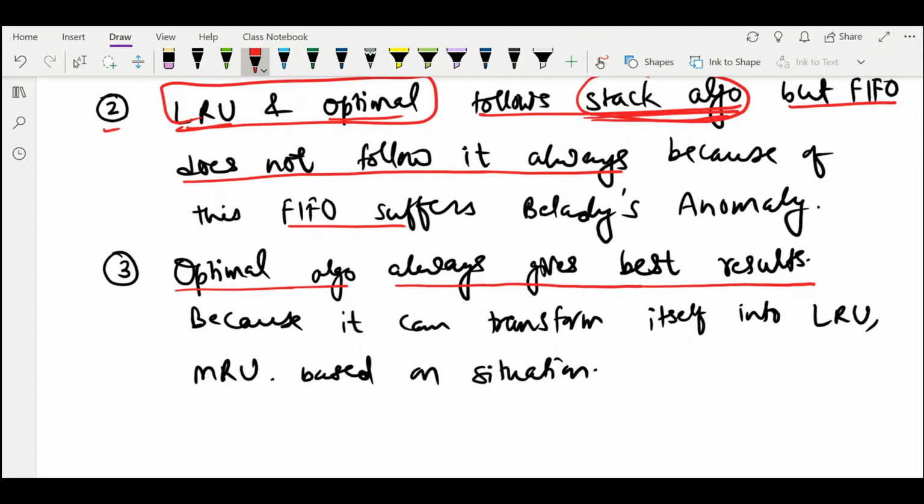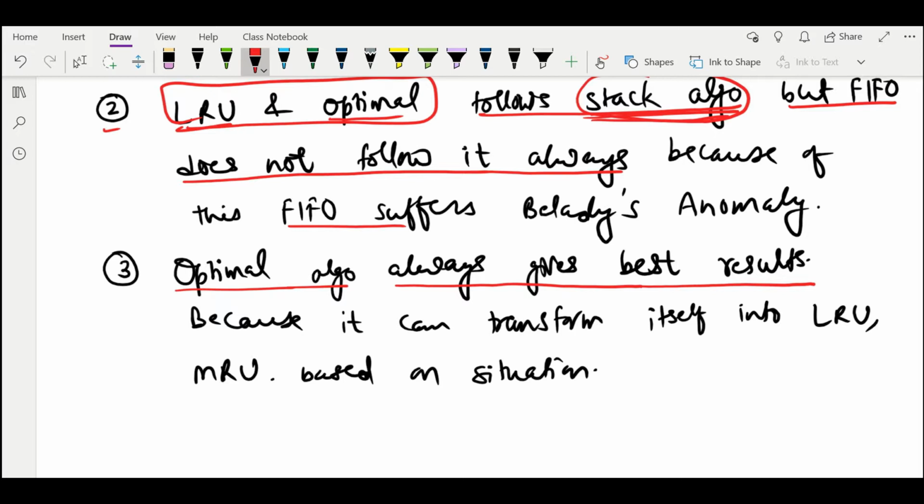Optimal page replacement algorithm always gives the best results. No matter whether you compare optimal with FIFO or LRU or MRU, it will always give the best results. It is possible that LRU will have the same answer as optimal, but it will not be possible that LRU gives a better answer than the optimal. If the answer is X for optimal, then it is possible that LRU will also give X but not less than X. Optimal will always give the best answer.